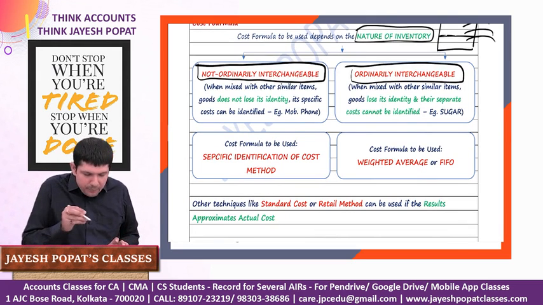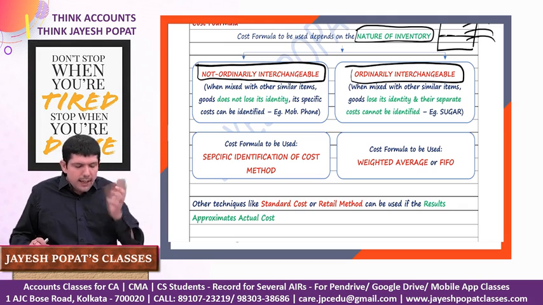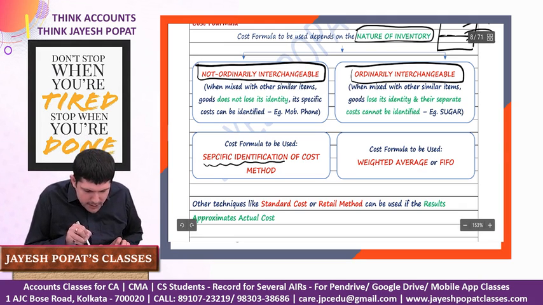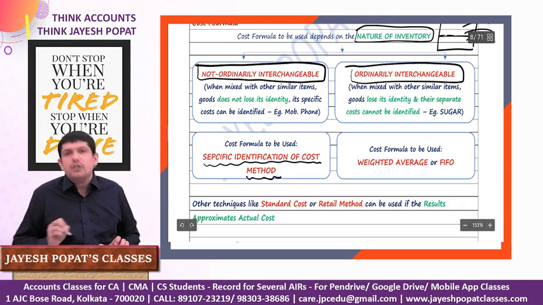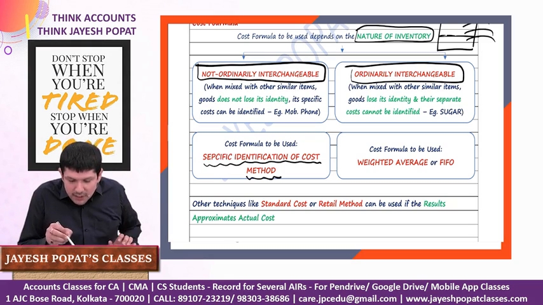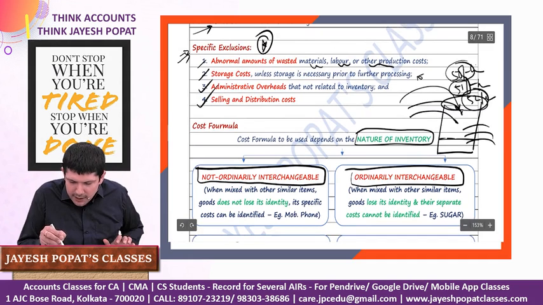So let us have a look. If it is not ordinarily interchangeable, there is no problem in identifying the cost of specific inventory. So the cost formula to be used is basically the specific identification of cost method, because we know specifically what is the cost of each item. But if it is ordinarily interchangeable, let's say we purchase 100 kg, 200 kg, 300 kg.